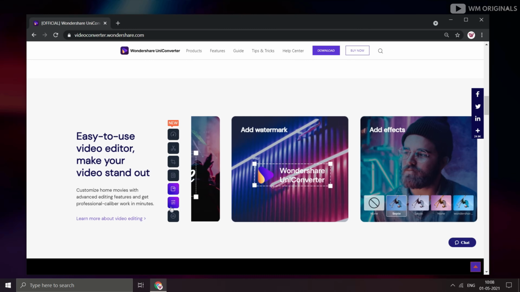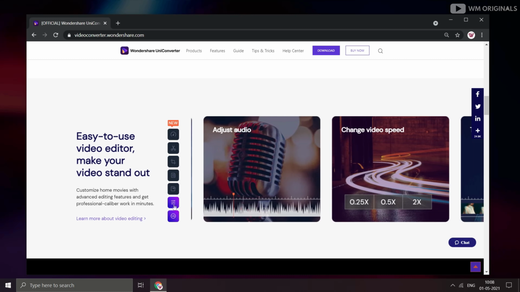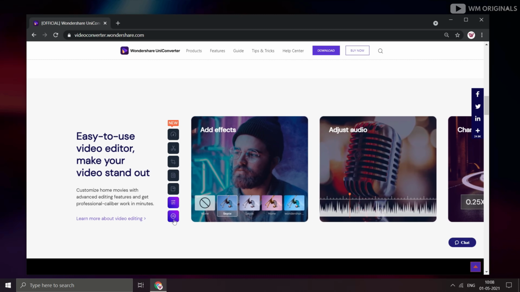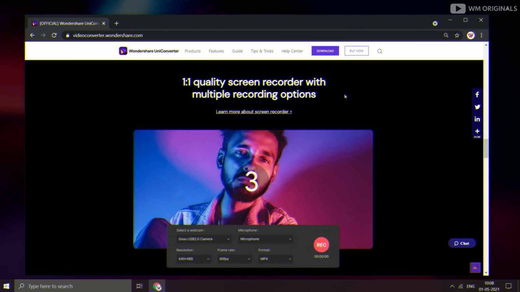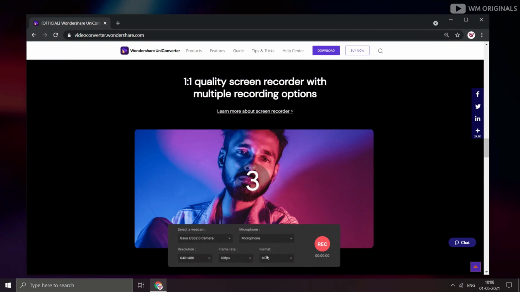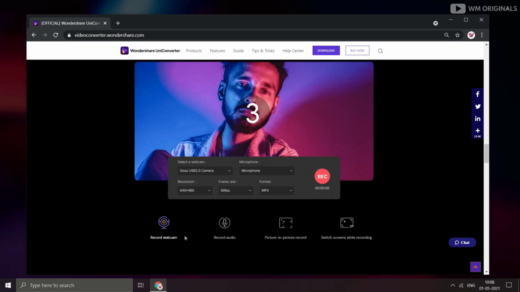It can also cut, crop, and trim videos as well. So you can use this as a video editor as well. And not just video editing, it also has capabilities of being a screen recorder. So with this you can also record a computer screen, audio, and webcam also. This is an ultimate software from Wondershare which you should use.